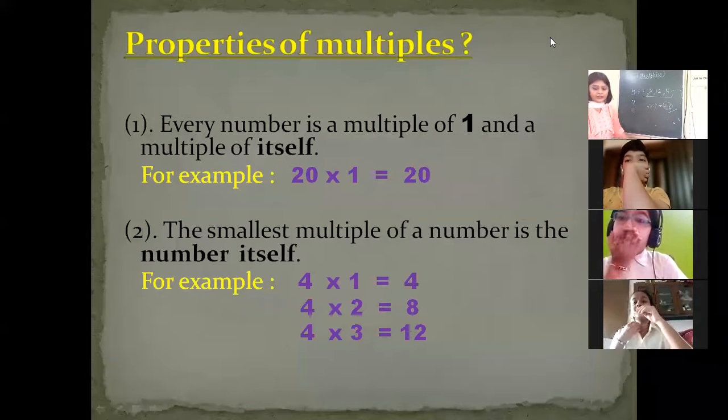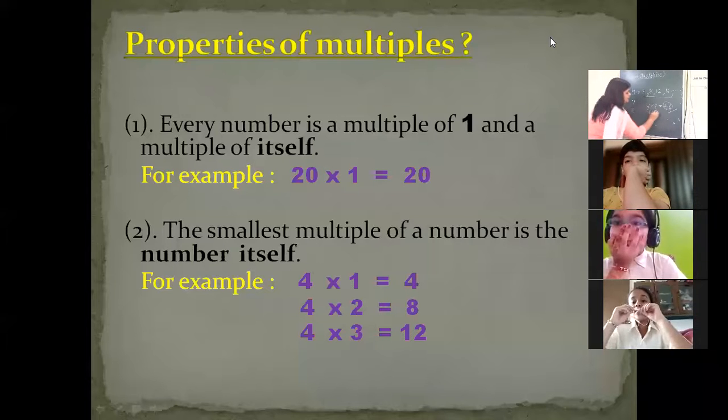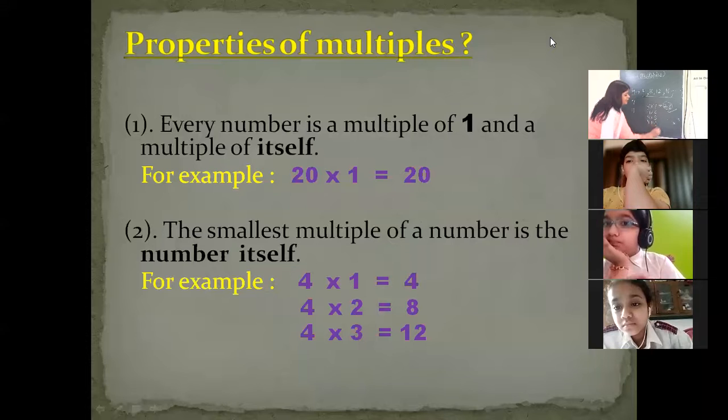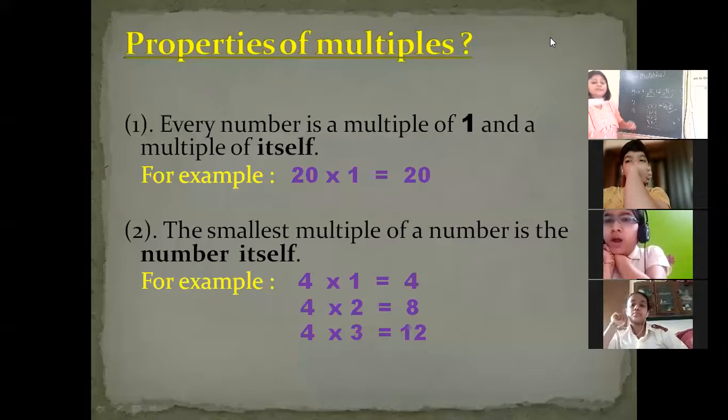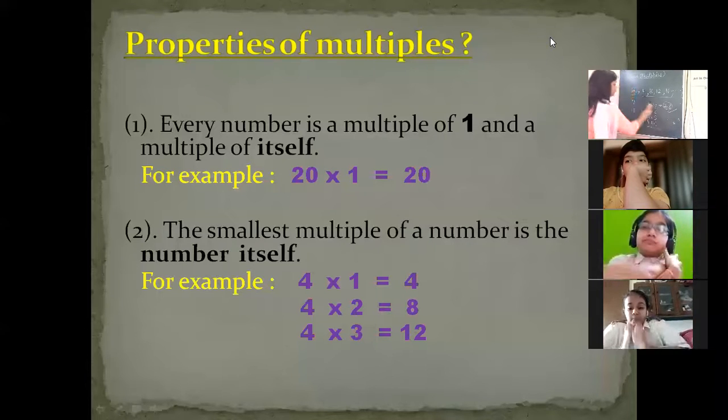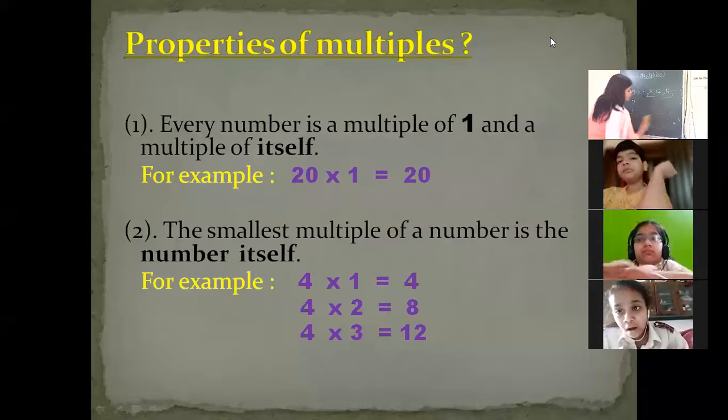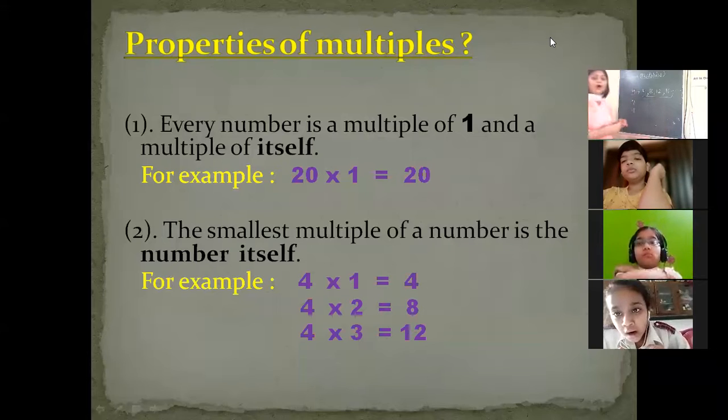These two numbers are the numbers that we are going to take. Is it clear? So beta, it can be 6, it can be 5, it can be 2, it can be 11, whatever you are going to take. Okay, beta. The product can be changed, means the multiple can be changed every time. So now ma'am is going to tell you how we are going to find out the multiples. How we are going to find out the multiples? Simply we are going to write the table.